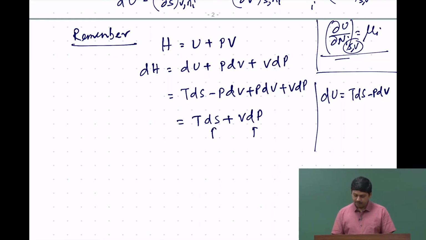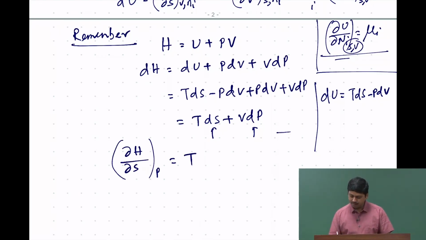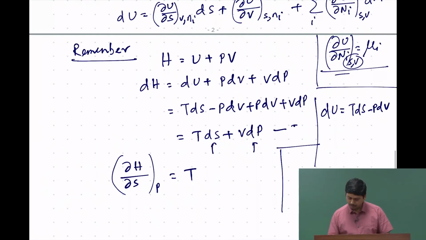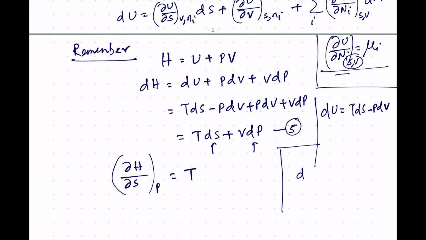So, from here itself we can write that, okay, we are omitting the changes in the number of particles from now onwards. So, we can write del H by del S at a constant P is T. So, how did I do that? What I did here, I will just write it here. From this equation, which is, let us say, equation number 5, since we have gone up to 4, the way we did it is that we have dH is equal to T ds plus V dp.